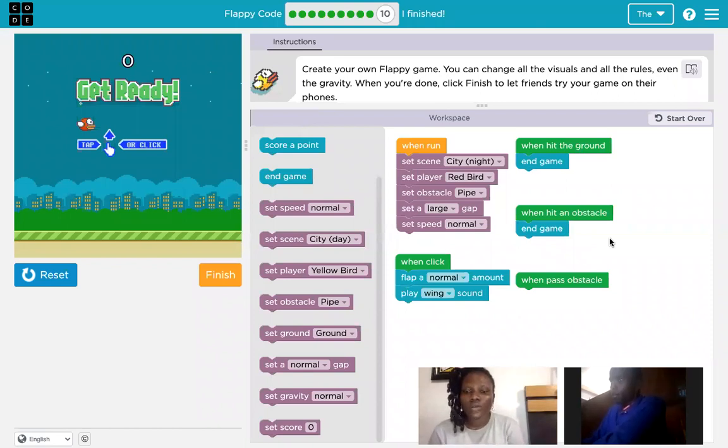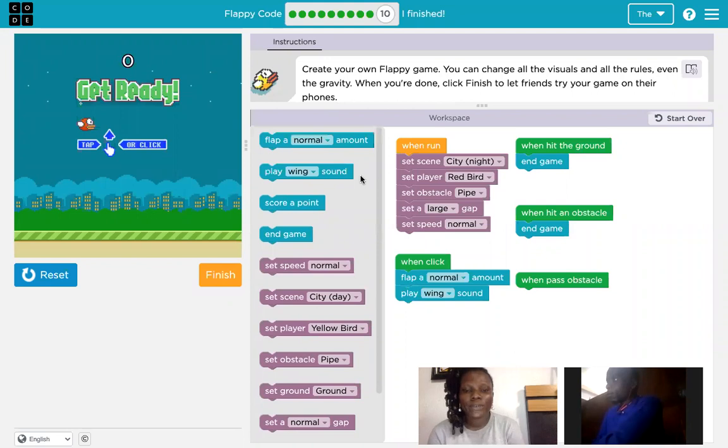Then also, when I pass an obstacle, someone tell me what should happen. Not end game. You can change the background, yes, that's something we can do.